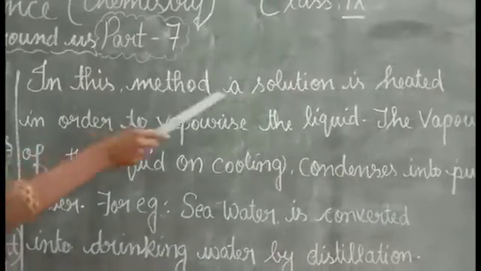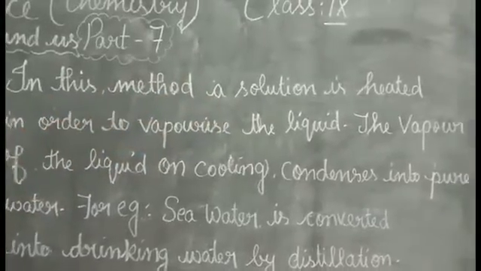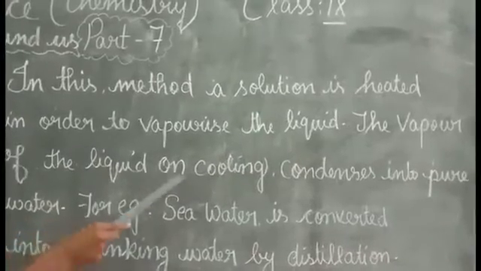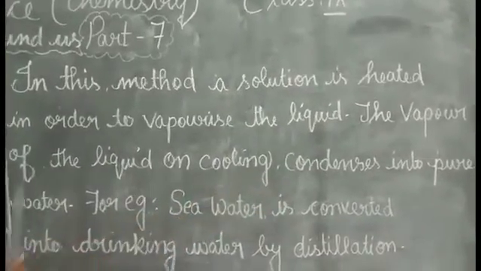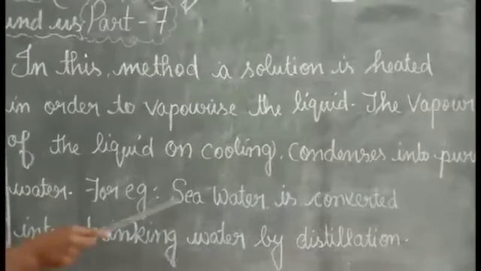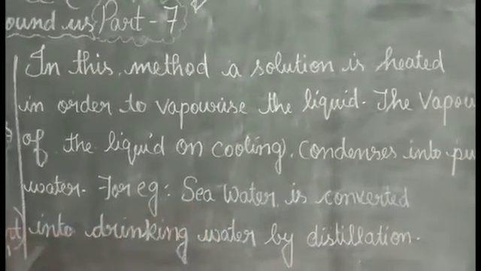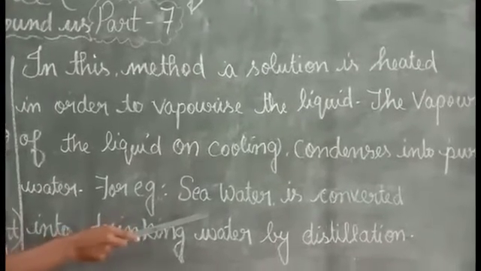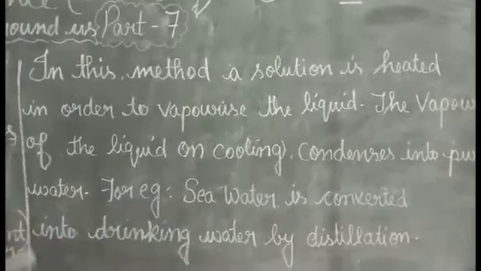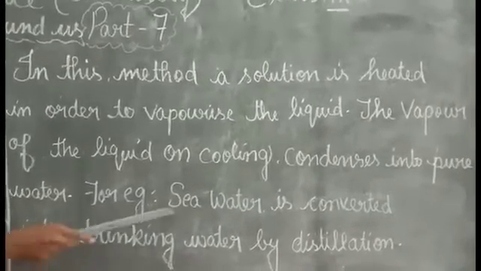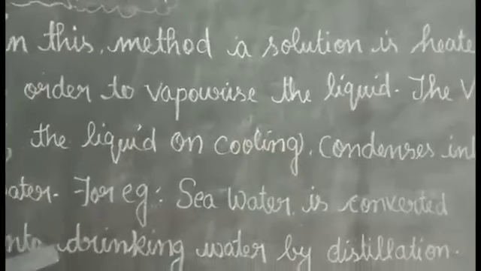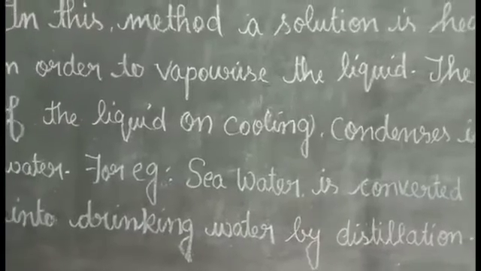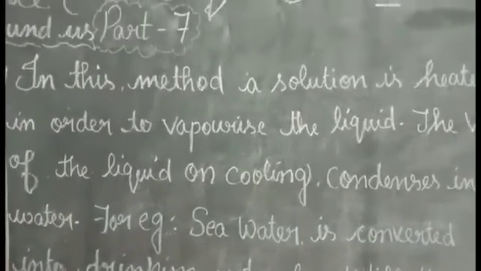In this method, a solution is heated in order to vaporize the liquid. The vapors of the liquid on cooling condense into pure water. For example, seawater is converted into drinking water. Seawater is a solution, isn't it? Seawater contains many components like sodium, chloride and other components, like a salt solution, and it is converted into pure liquid, pure water, by this distillation method.